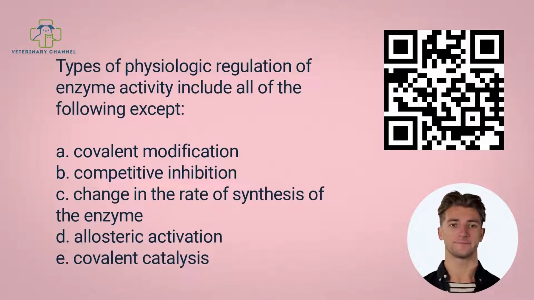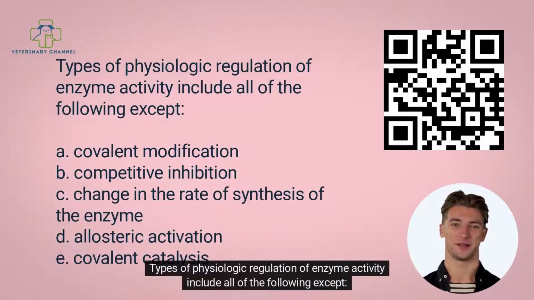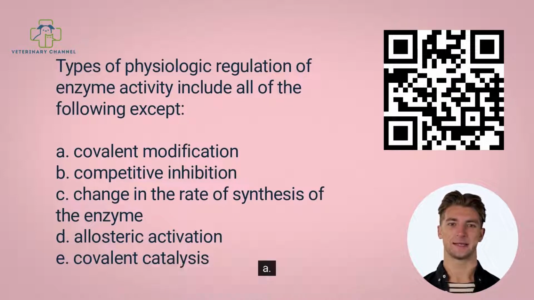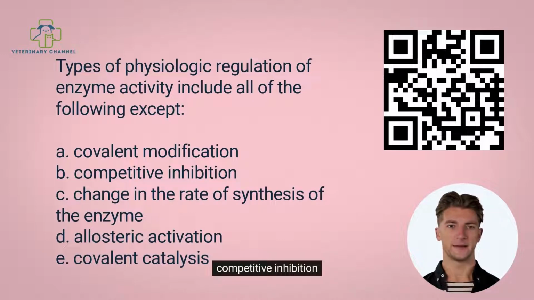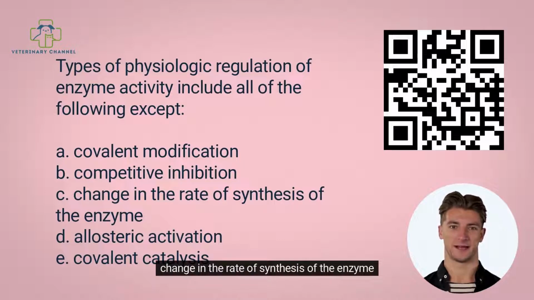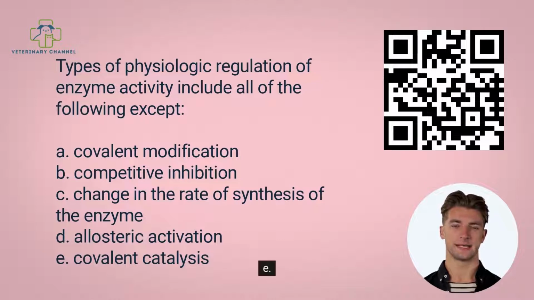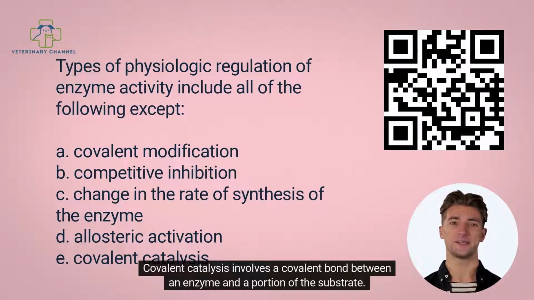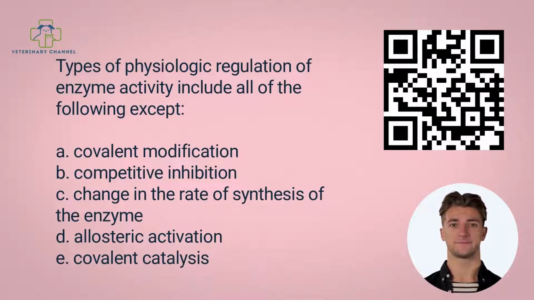Question 13. Types of physiologic regulation of enzyme activity include all of the following except: A. Covalent modification, B. Competitive inhibition, C. Change in the rate of synthesis of the enzyme, D. Allosteric activation, E. Covalent catalysis. The answer is E. Covalent catalysis involves a covalent bond between an enzyme and a portion of the substrate.